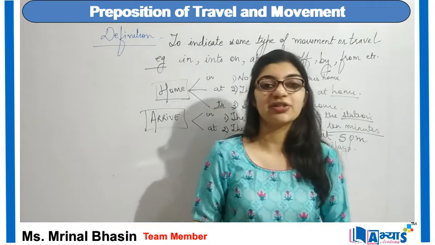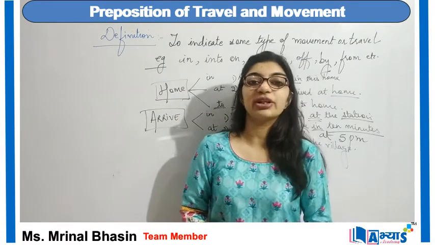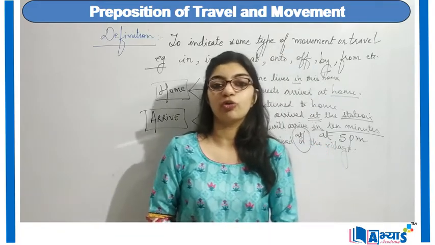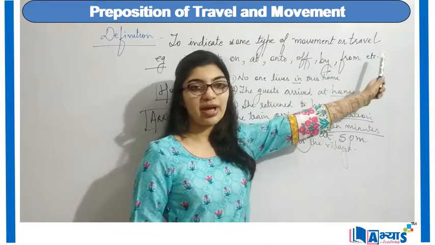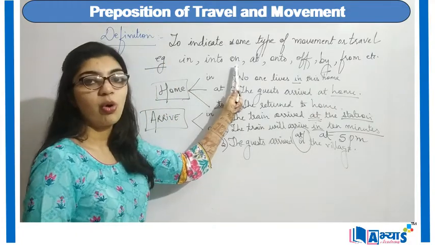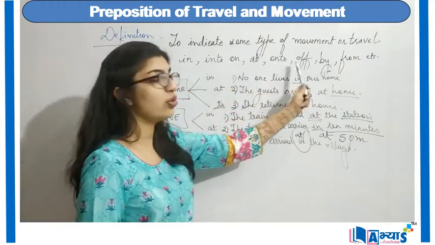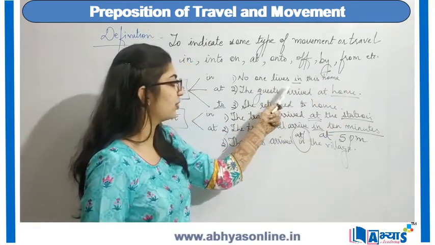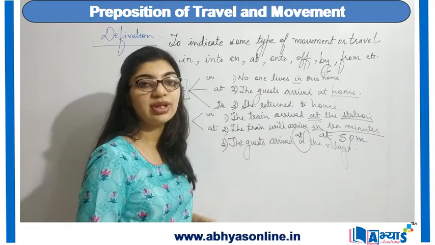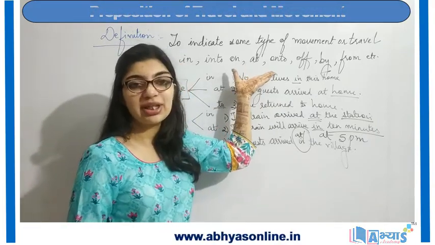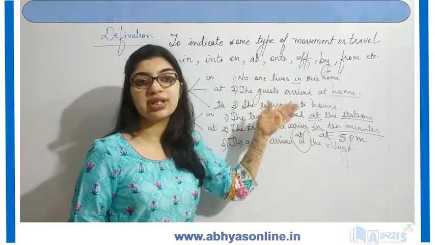So, in this video, we studied about a different concept of preposition, and that is preposition of movement or preposition of travel. And then the various examples are in, into, on, at, onto, of, by, from, etc. And then we used different type of prepositions so that we can get a clear idea of what actually these prepositions means and where these prepositions can be used.